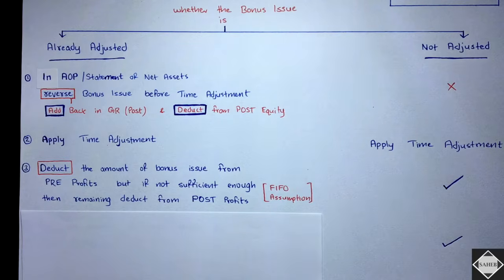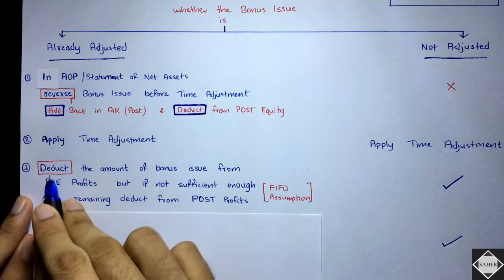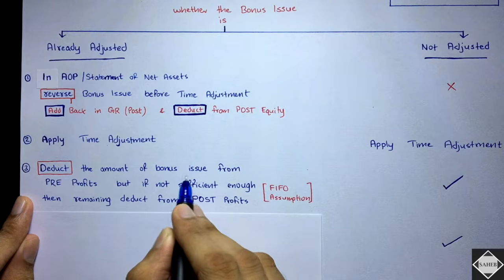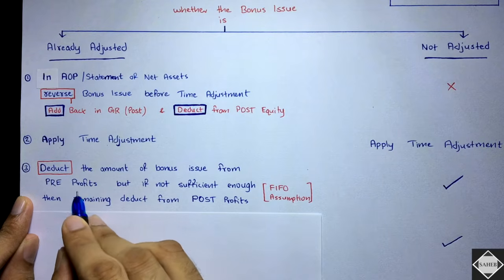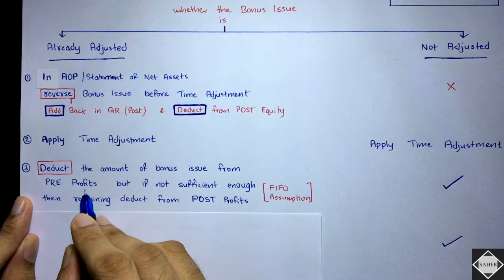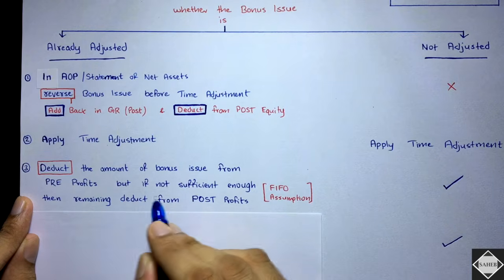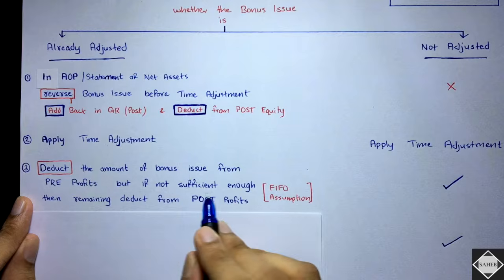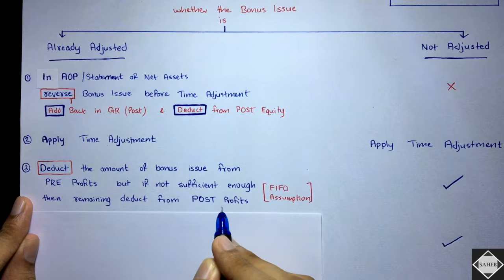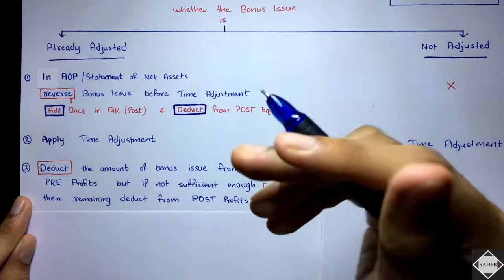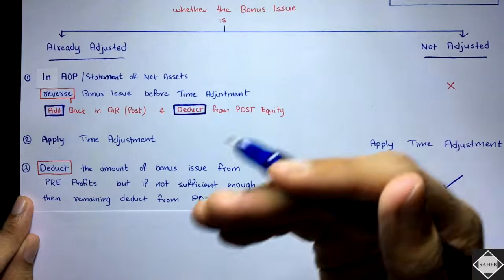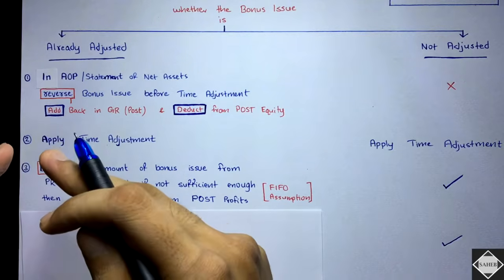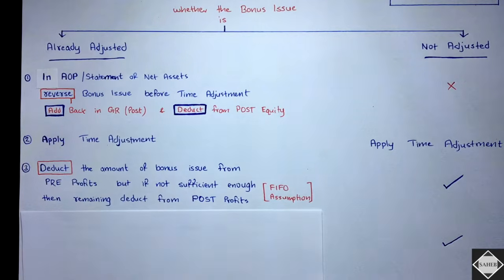So how will we consider this back? See here, deduct the amount of bonus issue from pre-acquisition profits, but if it's not sufficient, then deduct the remaining from post profits. For example, if bonus is of 50,000 and only 40,000 is there in the pre-profits, then 40,000 you can deduct from pre-profits.